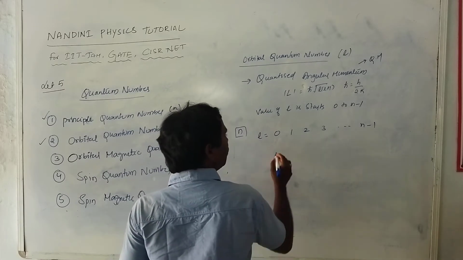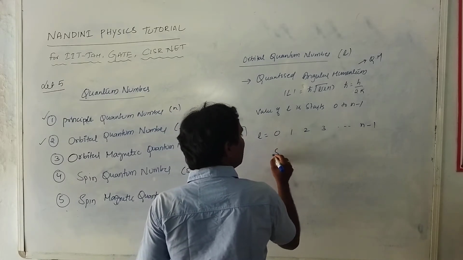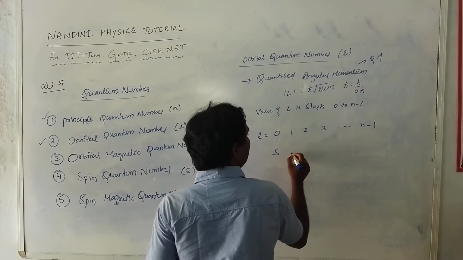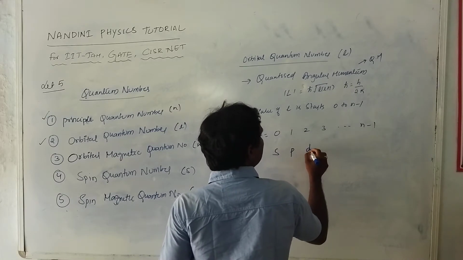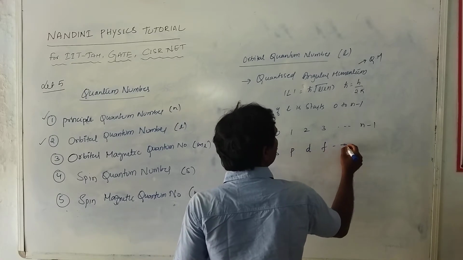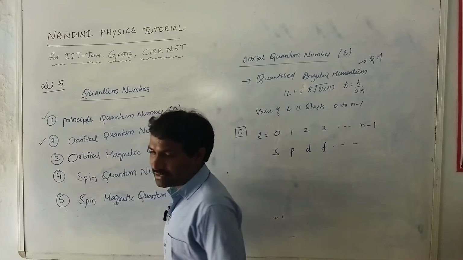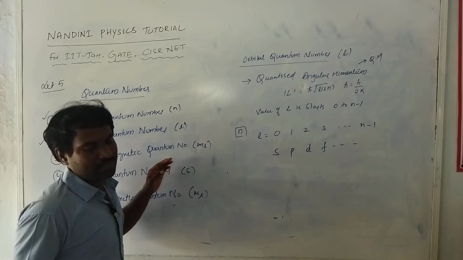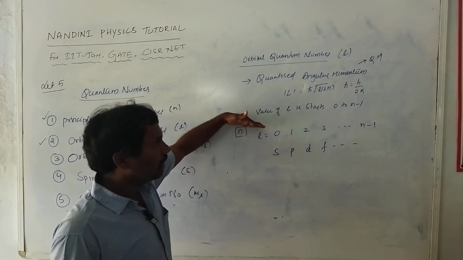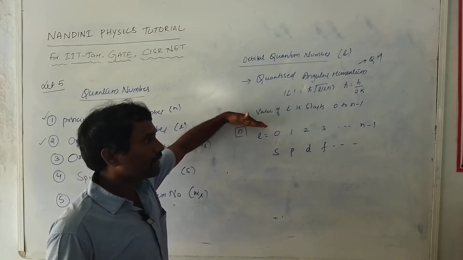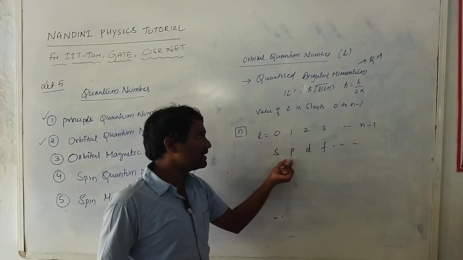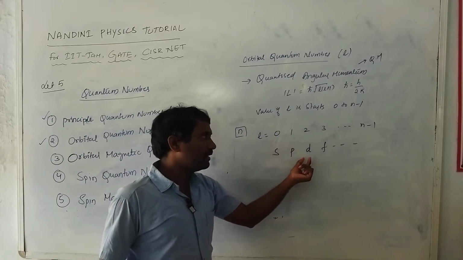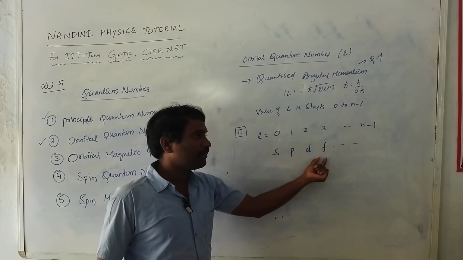These are the states represented by the orbital quantum number. 0 represents the S state, 1 represents the P state, 2 represents the D state, and 3 represents the F state.